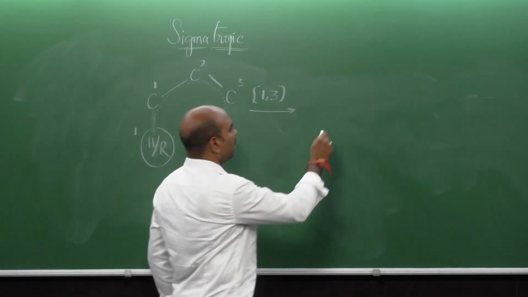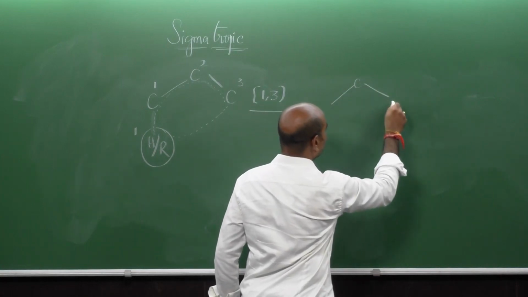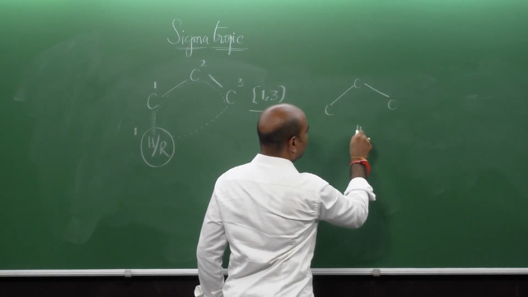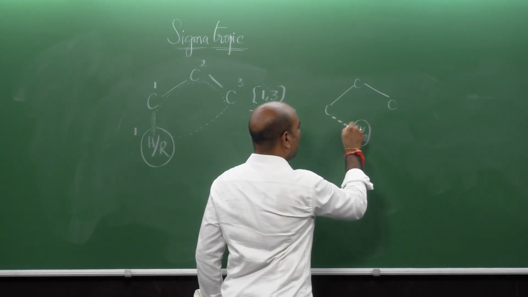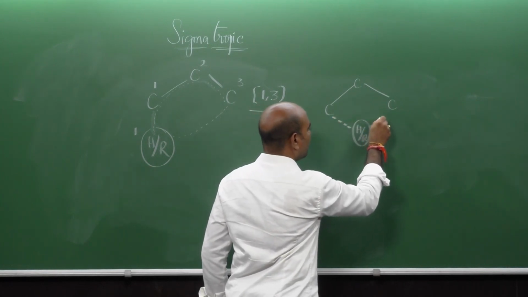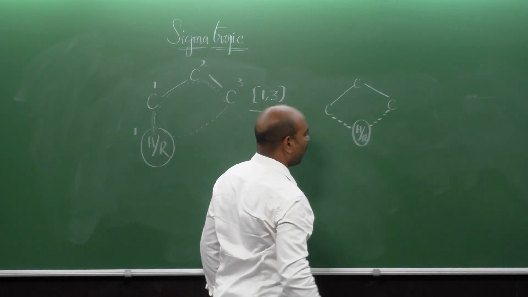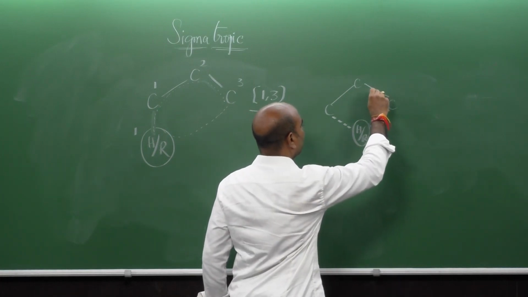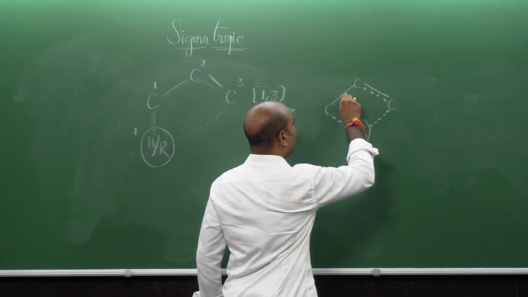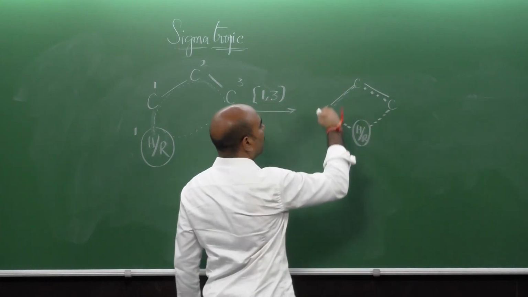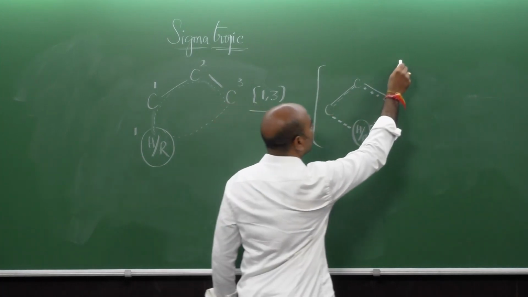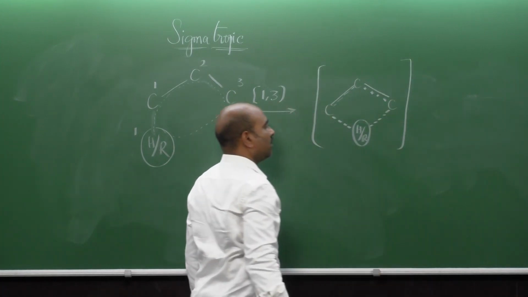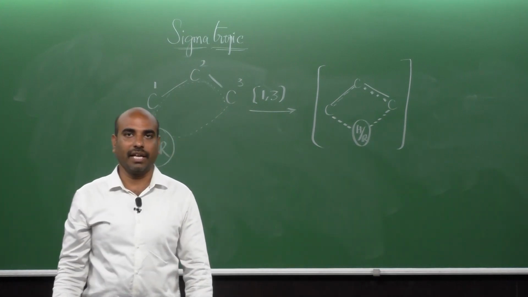So, what you will see in the cyclic transition state is the existing sigma bond slowly vanishing, a new sigma bond forming in a different termini, a different position, and then the pi bond relocating, right. So, this is the cyclic transition state you can observe during the sigmatropic rearrangement.